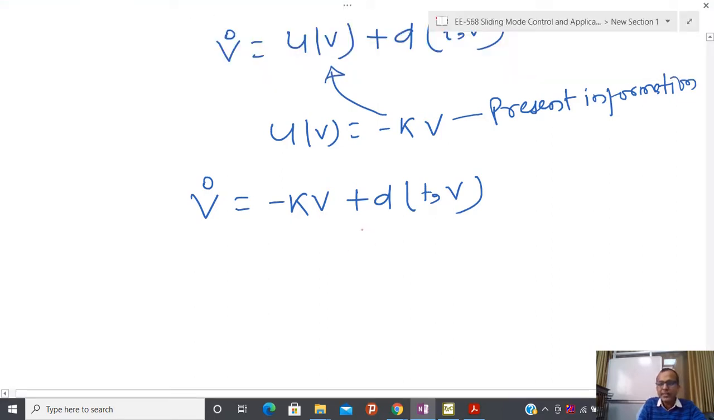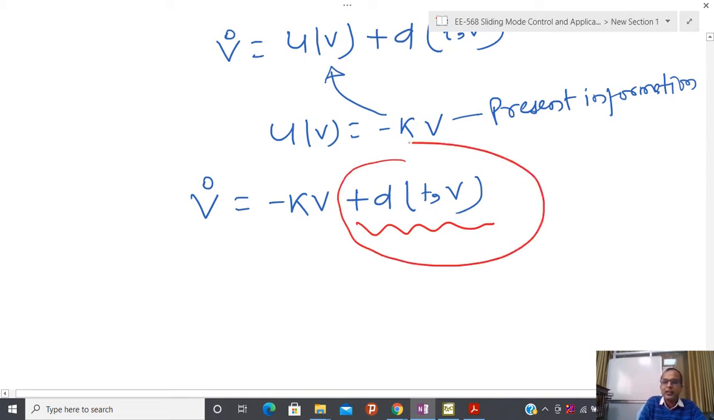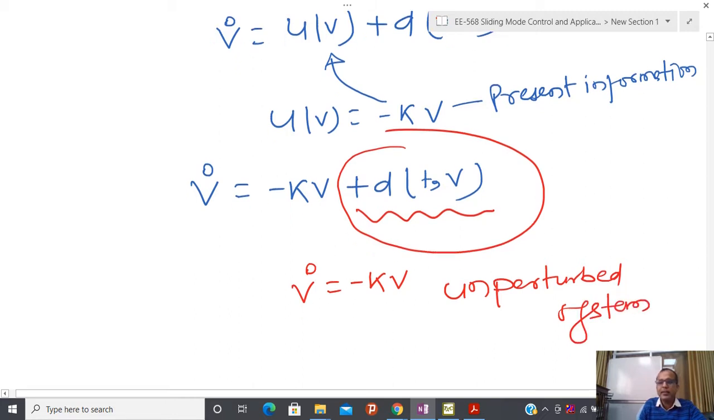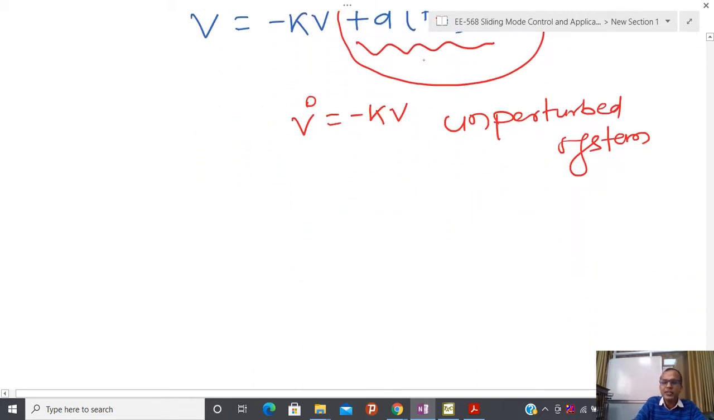Now you can see that here I am going to first try to understand the behavior. If this term is not present, then this whole system is just minus k times v. So this system is called the unperturbed system, meaning there is no perturbation. But due to this term d(t, v), I have a certain kind of perturbation.